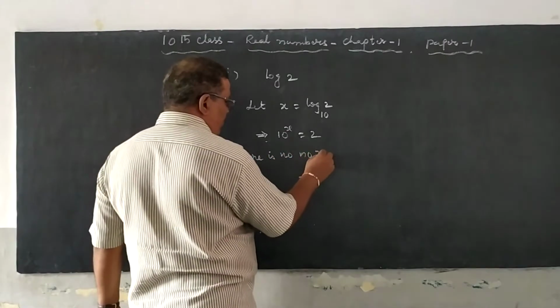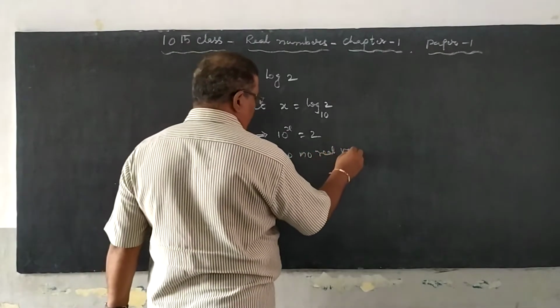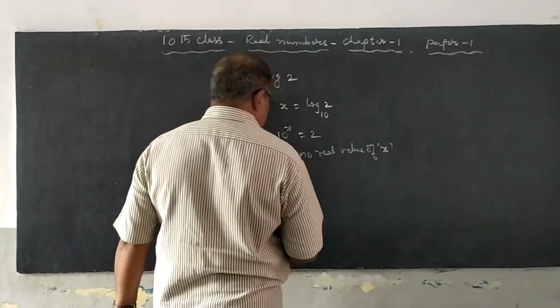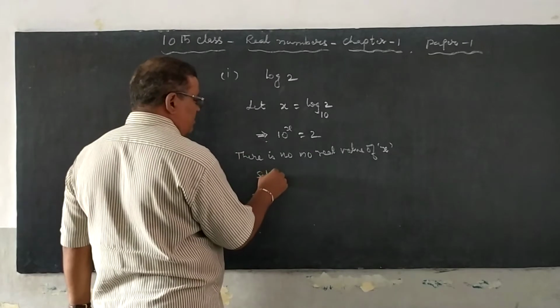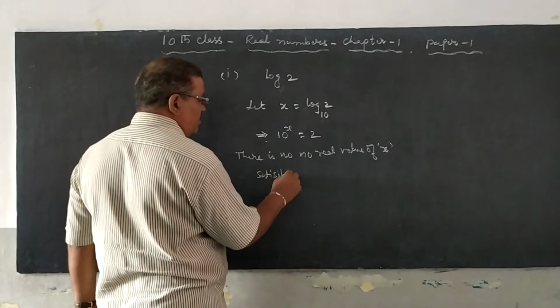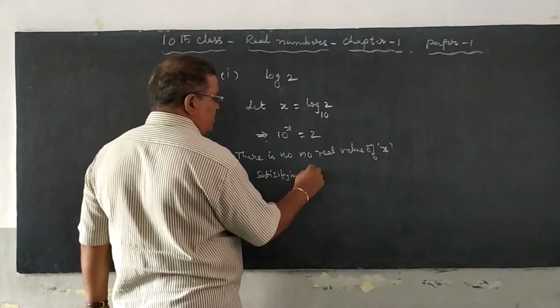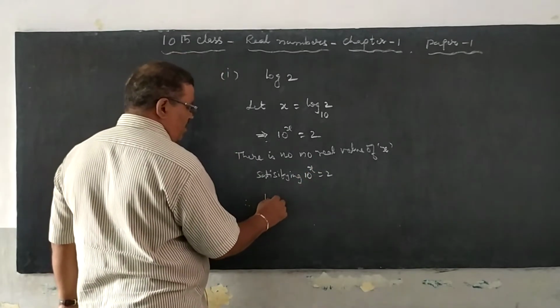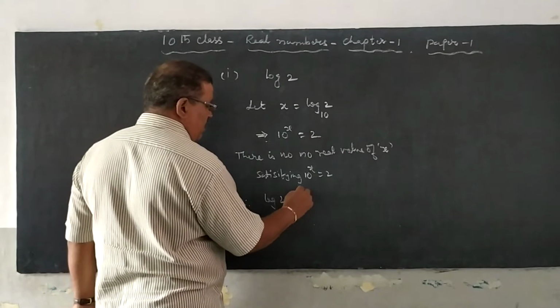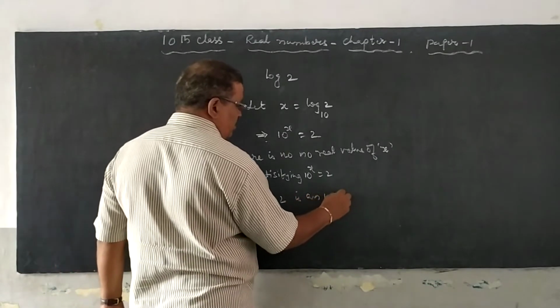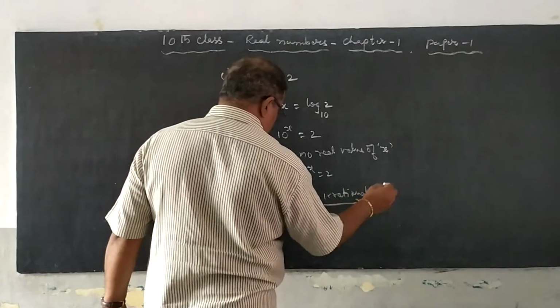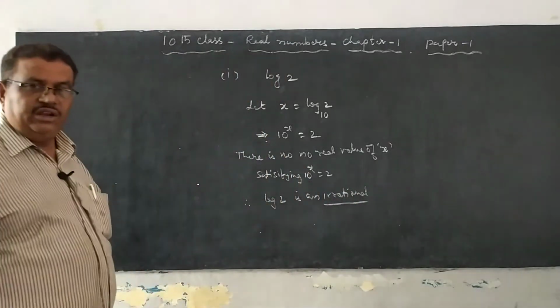Clearly there is no real value of x satisfying 10 power x equal to 2. Therefore, log 2 is irrational. This is the first problem: log 2 base 10 is irrational.